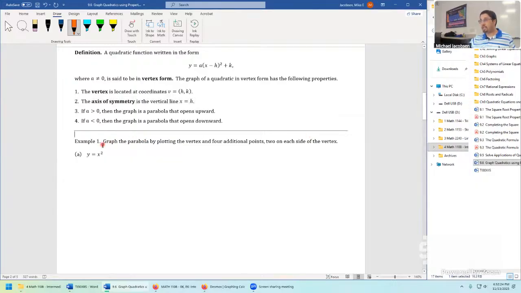But notice it's, again, not strictly in vertex form. Vertex form means you have a particular h value and a particular k value. In a certain sense, it really is. It's just been simplified.